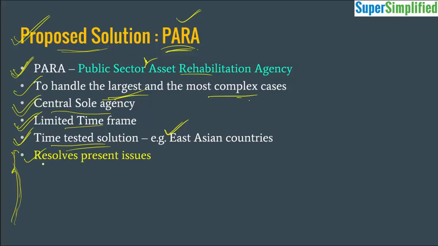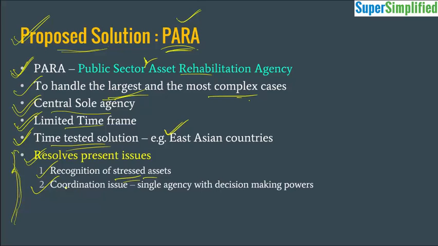Because it says that this particular scheme will resolve many present issues. It says that the recognition of the stressed assets by the banks is not happening in time because the bank share valuation will come down. They don't recognize these stressed assets and they try to hide it. So that is not going to happen when a central agency is appointed to do the reviews. And the other thing is the coordination issue will come down, which we have seen in the previous slide.